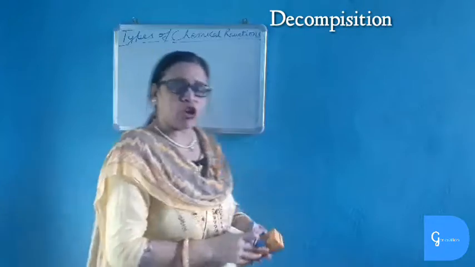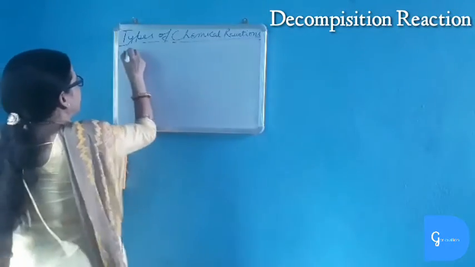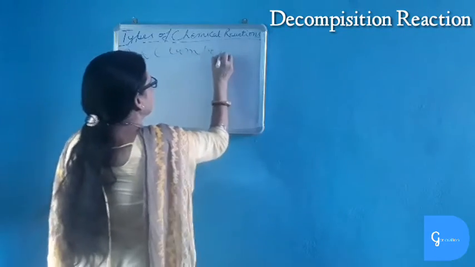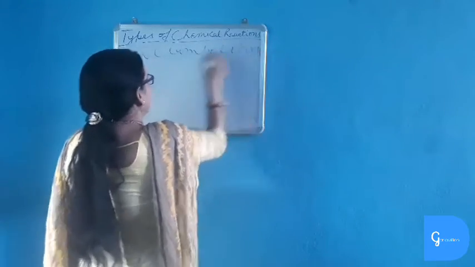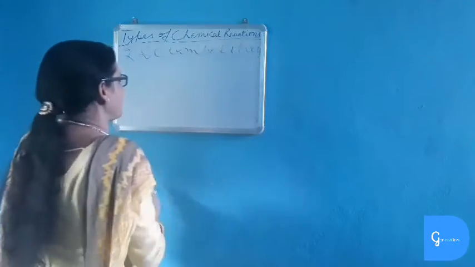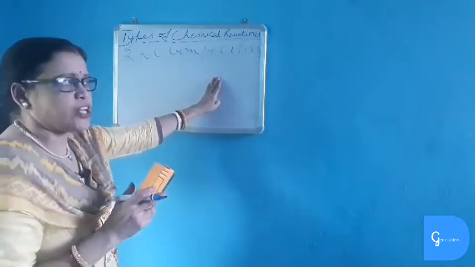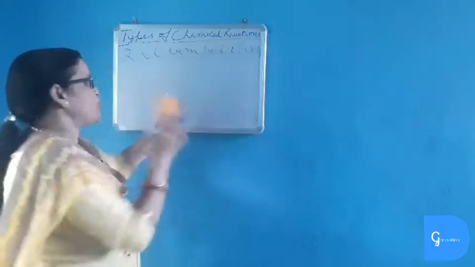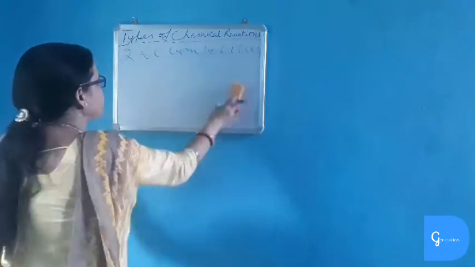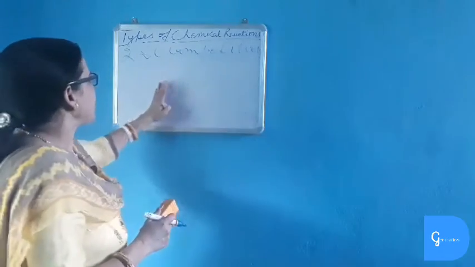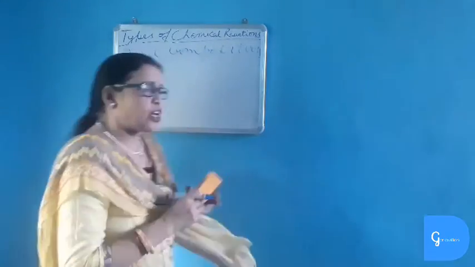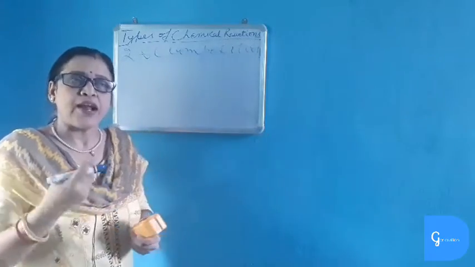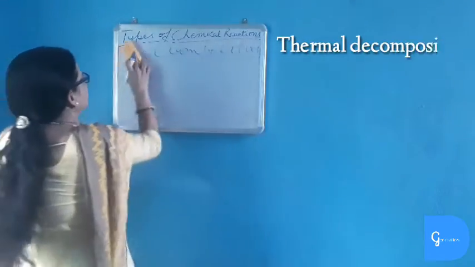Now the second type is decomposition reaction. In decomposition reaction, what happens? Decomposition is just the opposite of combination reaction. In decomposition reaction, one substance splits to give 2 or more new substances. Decomposition reactions are mainly endothermic and are carried out by 3 methods: thermal decomposition, decomposition by electricity, and decomposition by light. First we will discuss thermal decomposition.